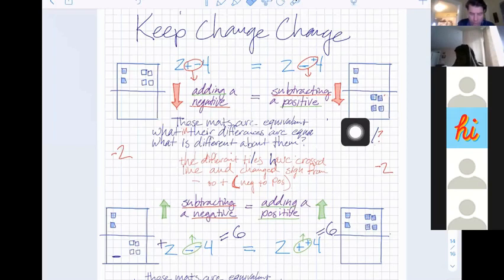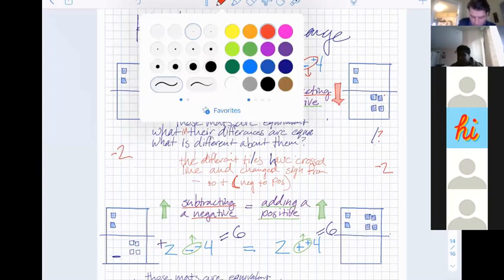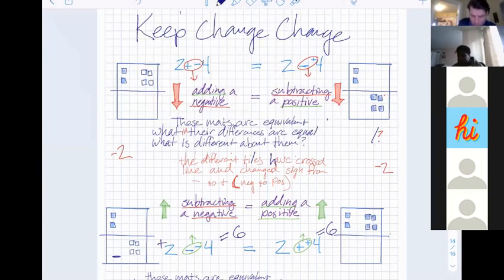And so it says these maths are equivalent. That means, so what in their differences are equal? So some of my letters got messed up here, so I'm gonna go fix those really quick. And then the difference is the different tiles have crossed the line and changed the sign. So when I look at this, the only difference between this side over here, this is a house that's being picked up by 2 balloons and then I've added 4 weights to it. That's the same as a house being picked up by 2 balloons and then 4 balloons are taken away from it. It's a little bit harder to conceptualize, I think, but it's still the same.